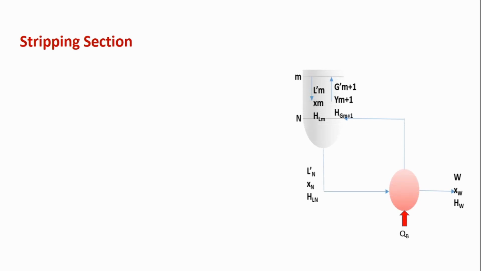Now let us do a similar analysis for the stripping section. Now this is the region below the feed section. We will say this is the mth stage. Liquid coming is L dash m. Vapor going out is G dash m plus 1 from the stage below. The residue product removed is W. The overall material balance for this stage is, the input is Lm. This is input to this stage, and the output is Gm is going out, W is going out.